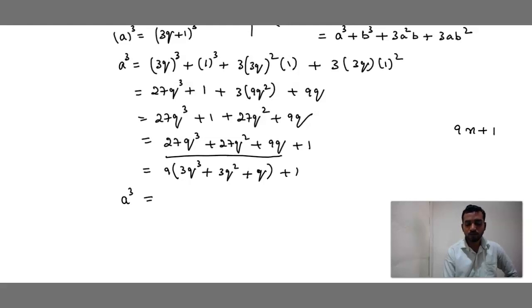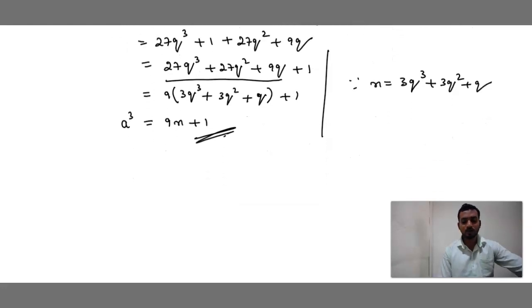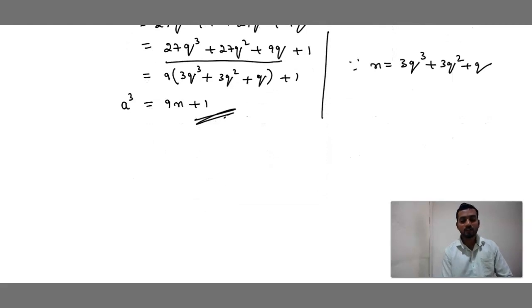a cube is equal to 9m plus 1, where m is equal to 3q cube plus 3q square plus q. This is option 2. How is it? So simple, right? Yeah. Now what was equation 3 we had?